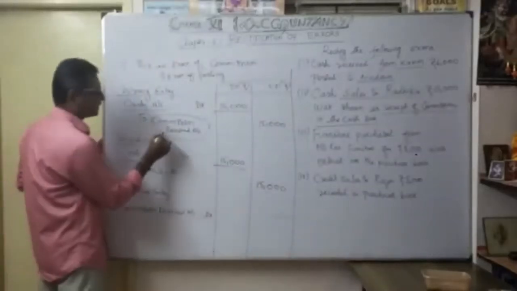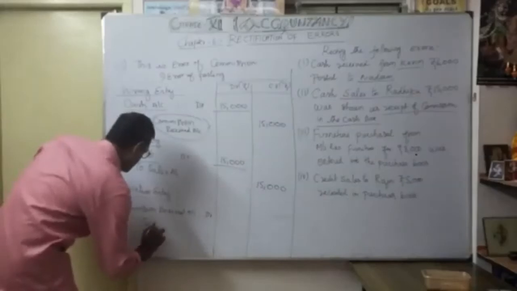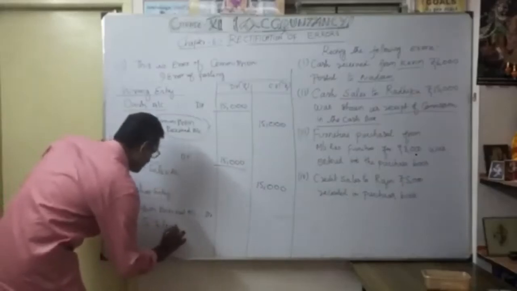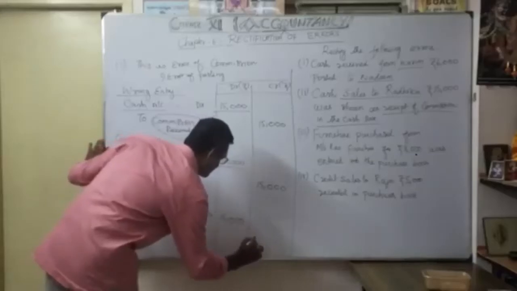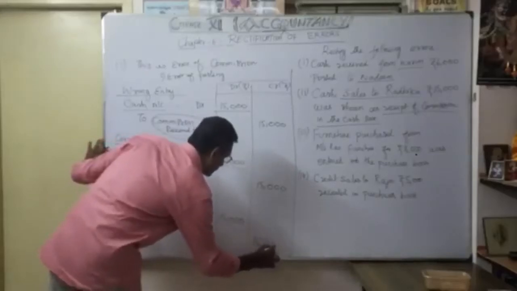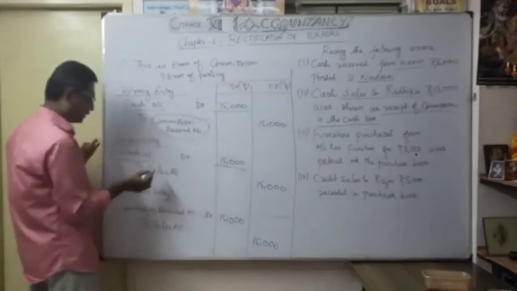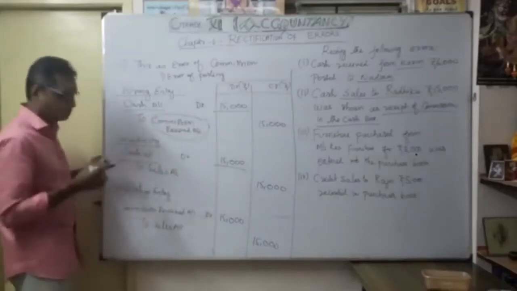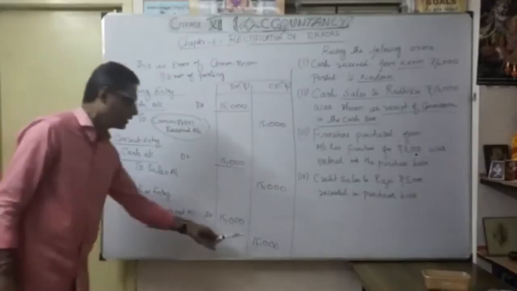Earlier I had done it as a credit, now I am going to make it a debit. The credit part I write as it is, to sales account. So earlier I wrongly credited commission received account, that's why I am going to debit it to rectify. Commission received account 15,000 to sales account 15,000.